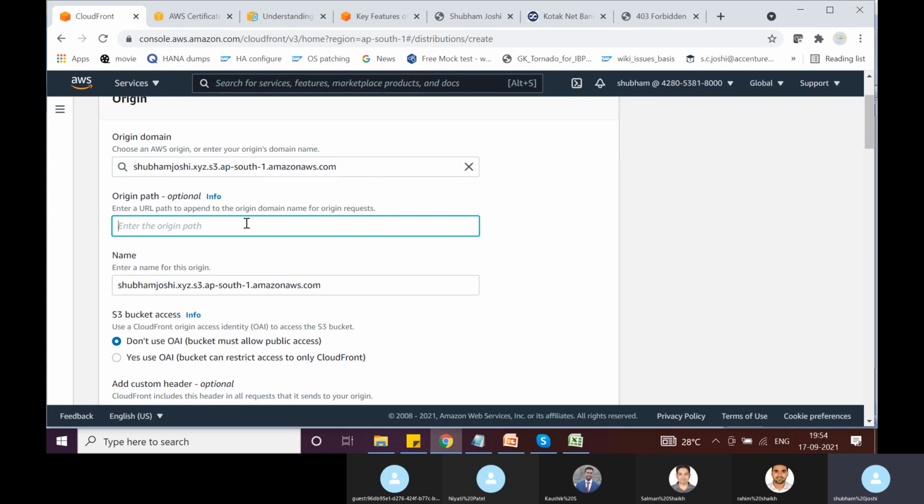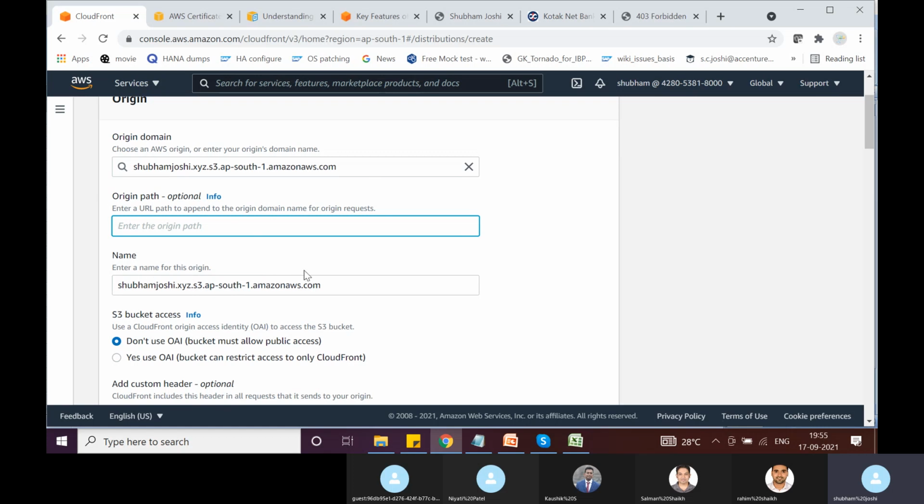If there is a specific path within the origin from which you want to serve the content, you can specify it here. In our case, that is not the case. Directly within the S3 bucket, we have our content which needs to be served. So we will leave this blank.